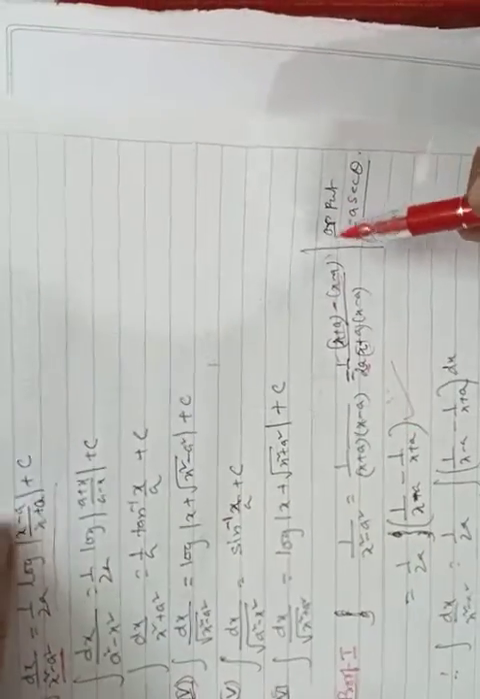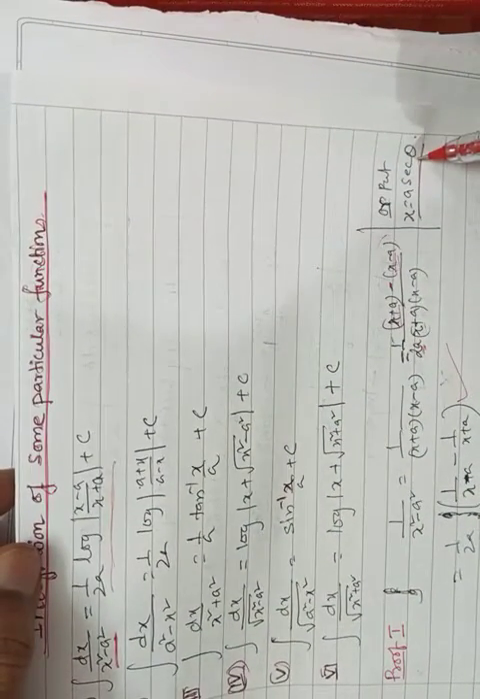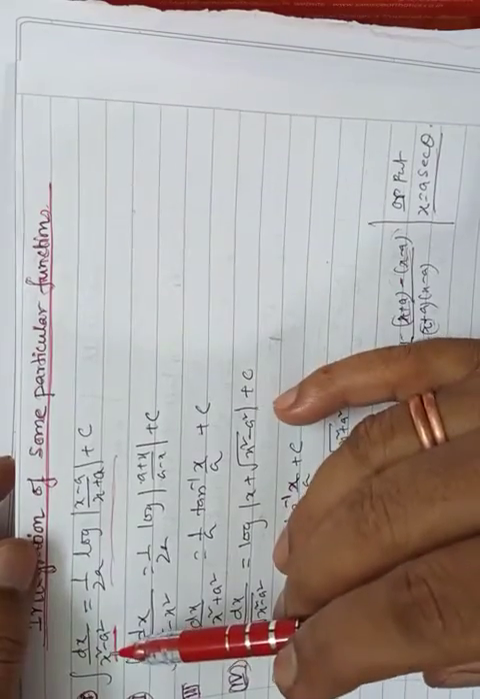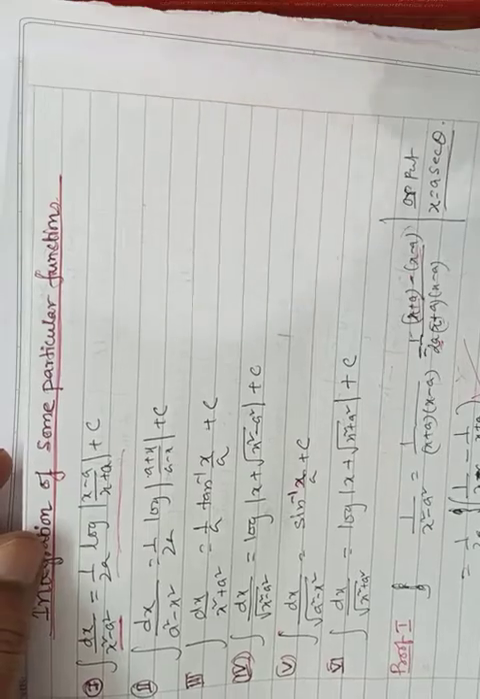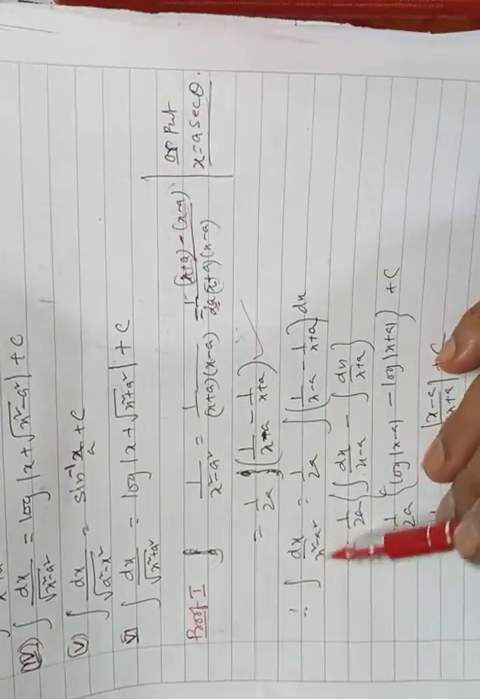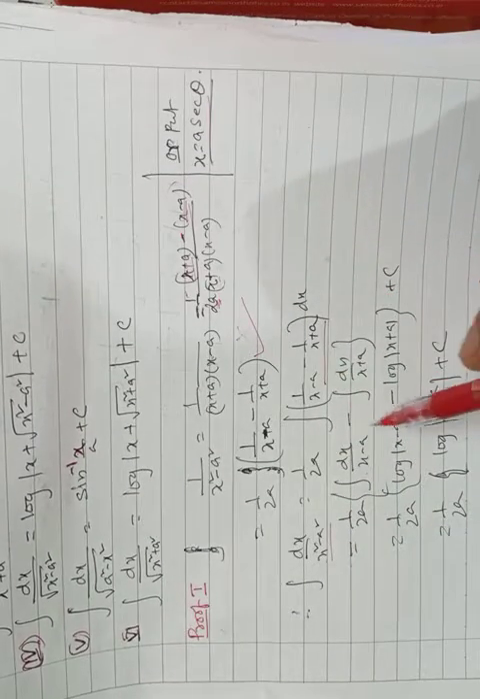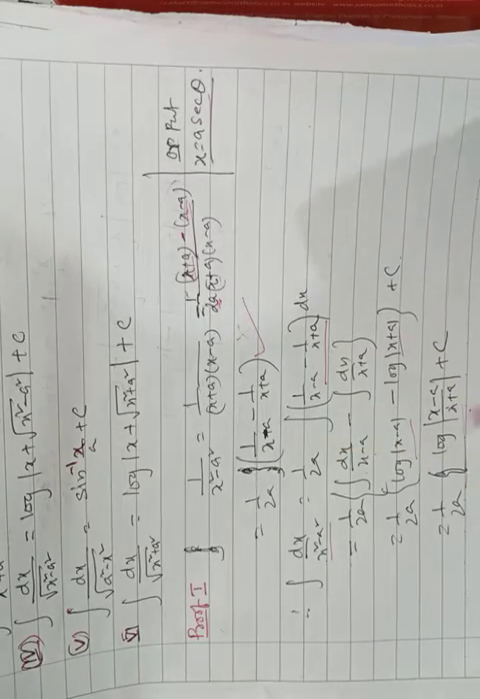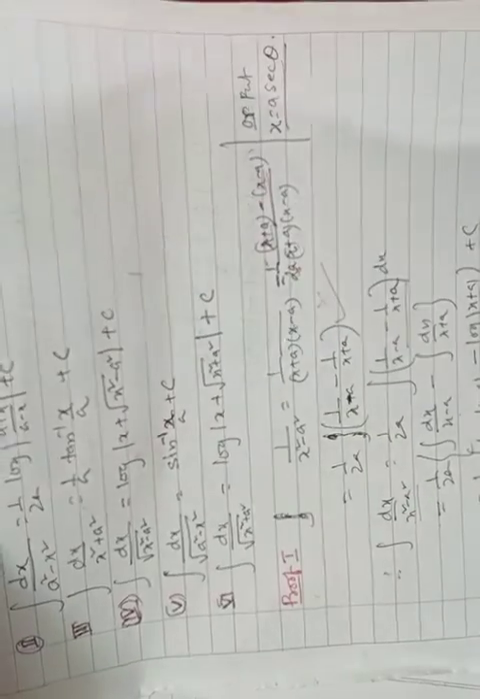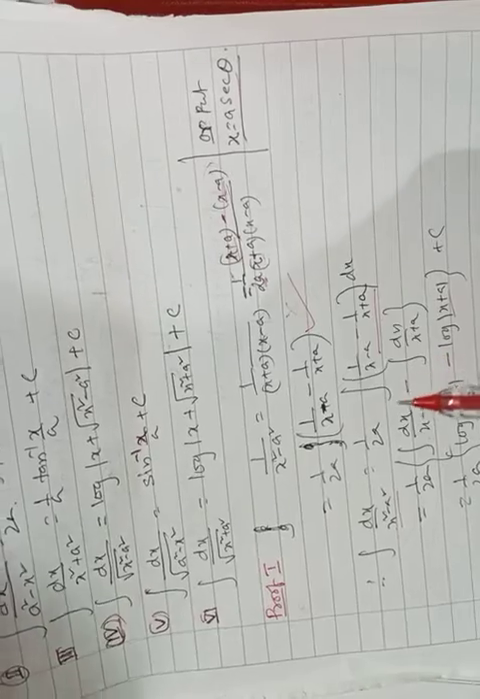There is another way: put x equal to a sec theta, then a square will be common, a square (sec square theta minus 1) is a square tan square theta. That way it can also be done. Anyhow, I am doing it with this. Now this integration can be rewritten like this, then we can integrate dx by x, which will be log x, and then we combine it. Similarly, the other two also come. You must practice this one.